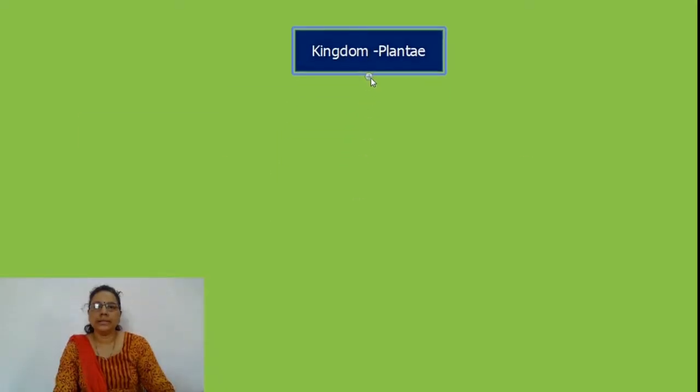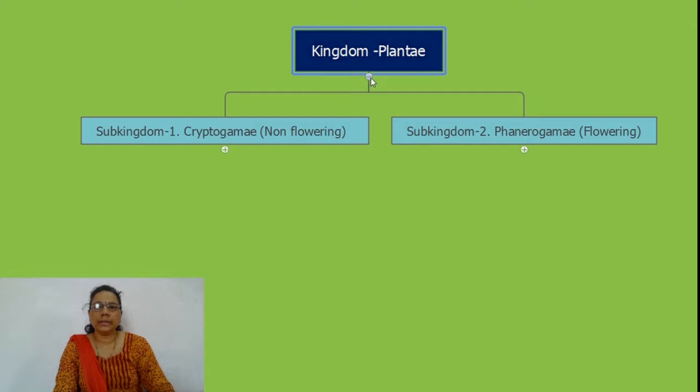Kingdom Plantae is divided into two subkingdoms, cryptogamy and phanerogamy. Cryptogams are non-flowering plants, also known as lower plants, and phanerogams are called higher plants, the flower and seed bearing plants.